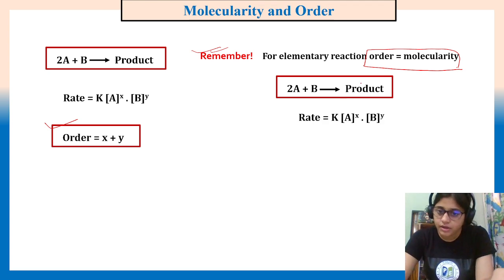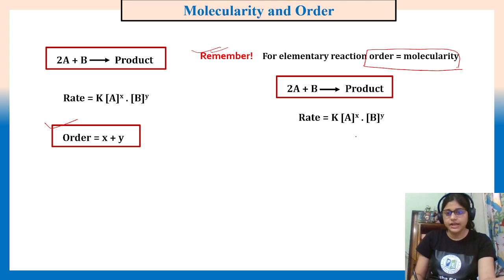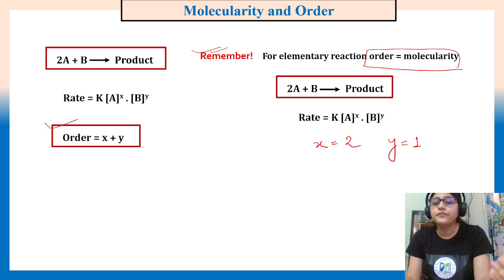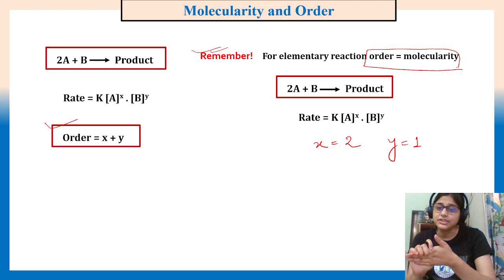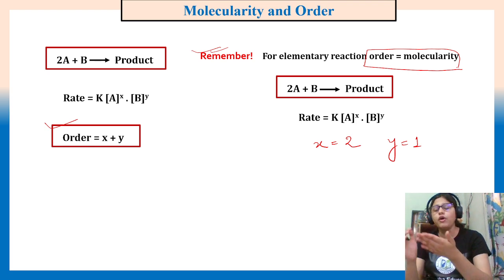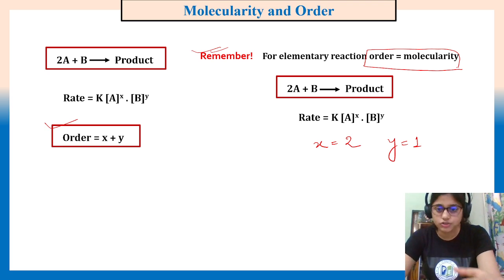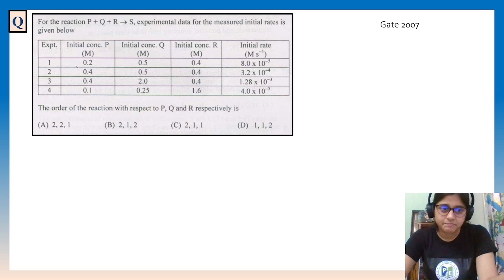How? Here rate is given like this, and here x will be 2, y will be 1. So it is a third order reaction and molecularity will also be 3, right? Because it is a one step reaction, only 2 molecules of A and 1 molecule of B are involved in the product formation. That's why it is happening. Experimentally also we got the same thing.